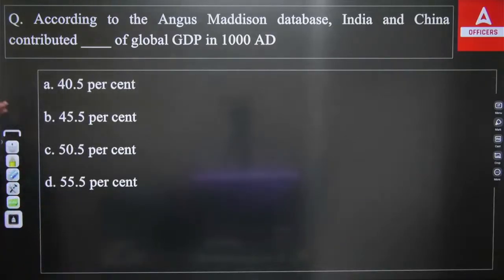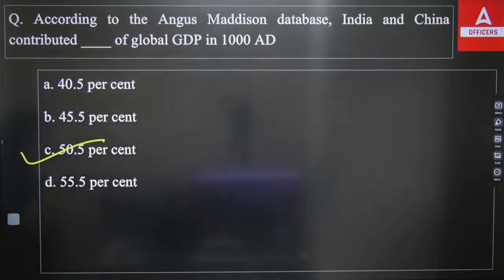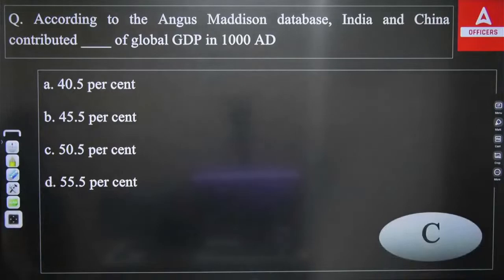It was 40.5%, 45.5%, 50.5% or 55.5%. Which of the following is correct? The right answer here is 50.5%. Around half of global GDP used to come from India and China. So the right answer is option C. Again a database question.